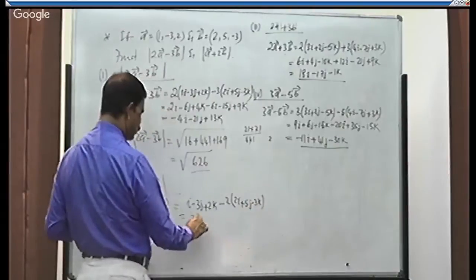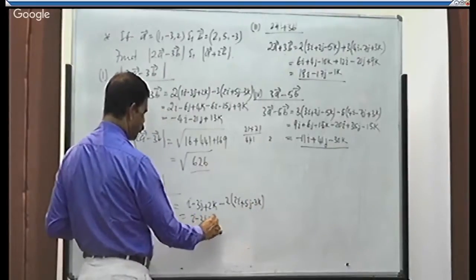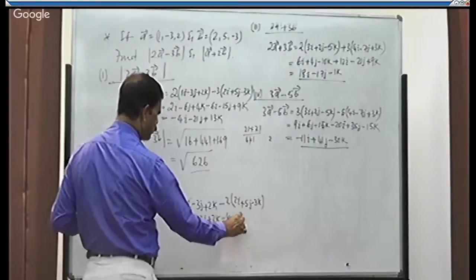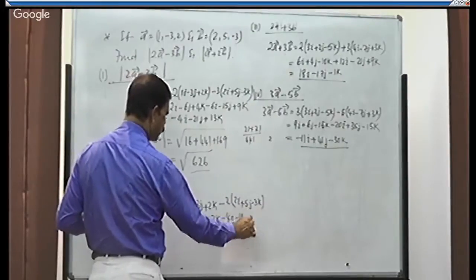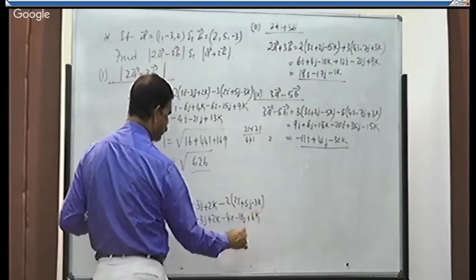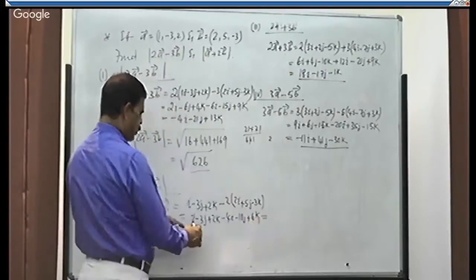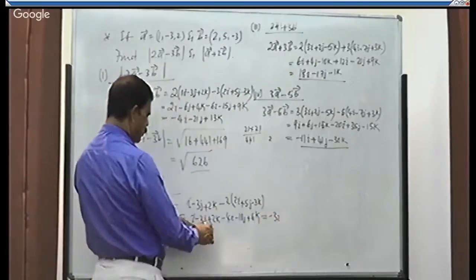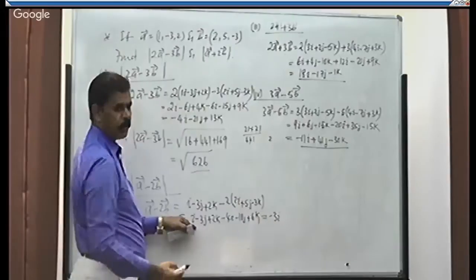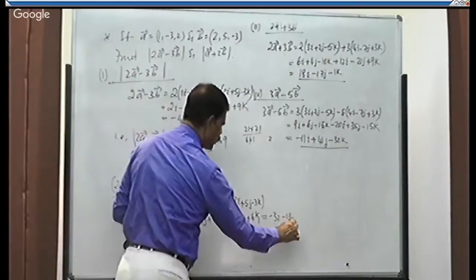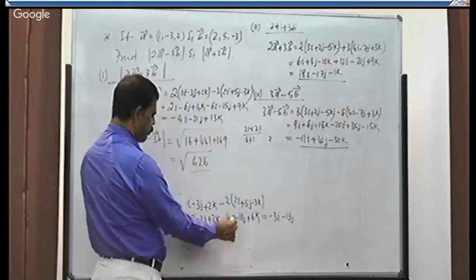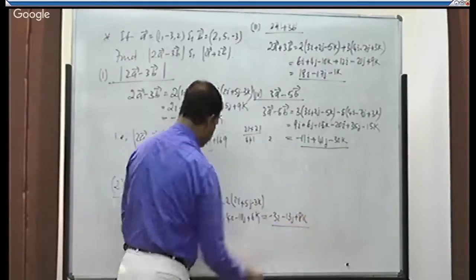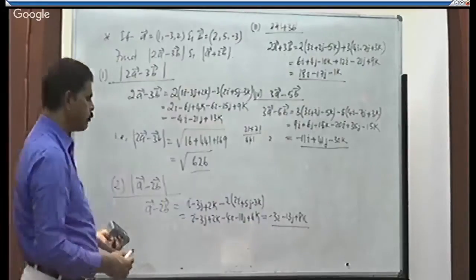That is equal to i minus 3j plus 2k minus 2 into 2, 4i minus 10j minus into minus plus 3 2s are 6k, which is equal to i minus 4i, it is minus 3i, minus 3j minus 10j, it is minus 13j, plus 2k plus 6k, it is plus 8k. This is a minus 2b.